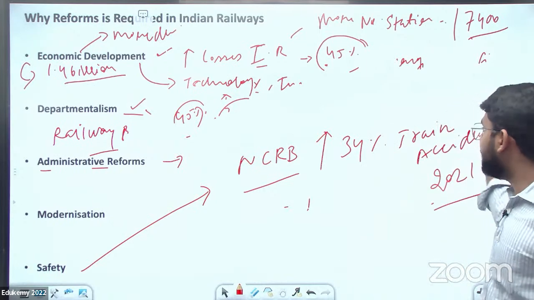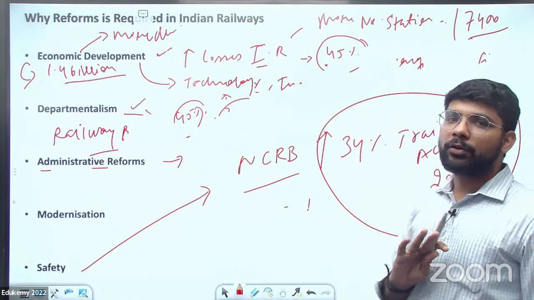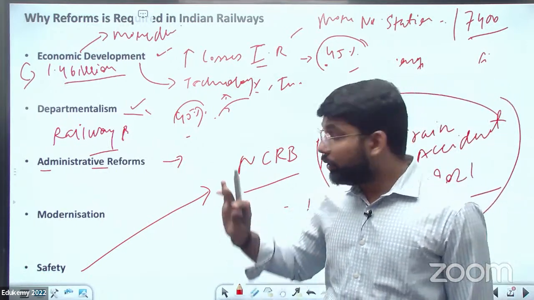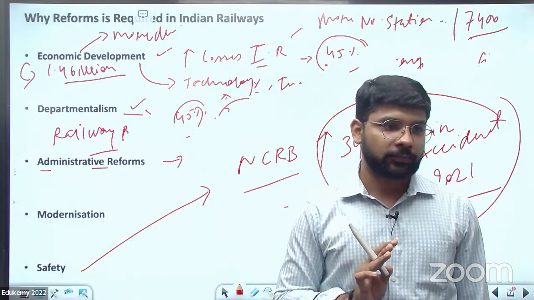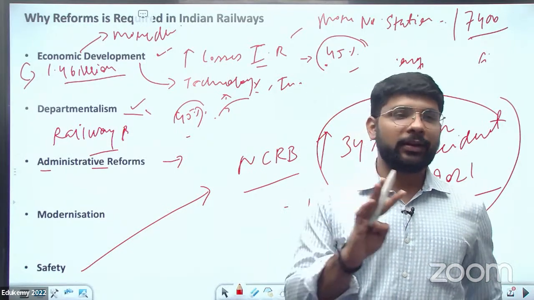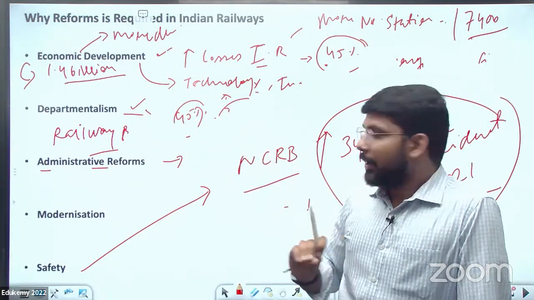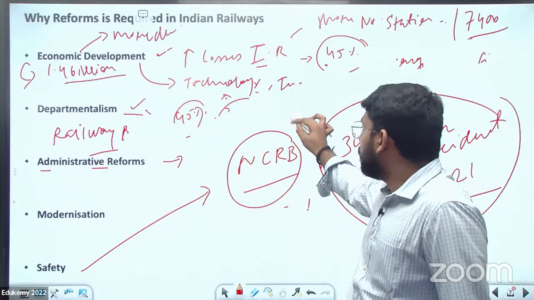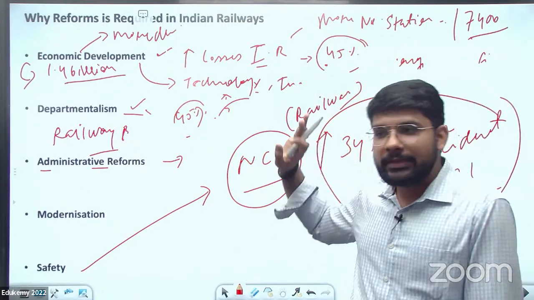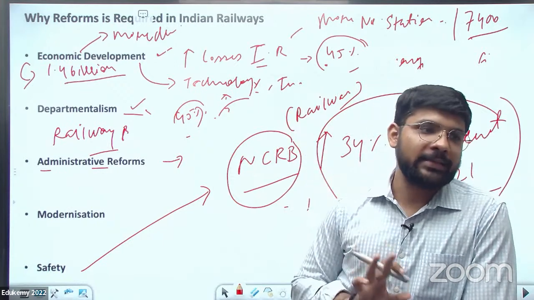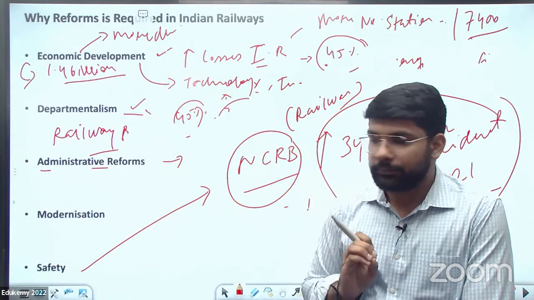If you are not writing the data in your answer, you will not get good marks. If you are not writing examples, if you are not writing about the reforms with examples, you will not get good marks in your answer. So whenever you are writing your answer, write good data and quote the organization name. Like here we are quoting the National Crime Record Bureau. The data is not given by me, this is given by NCRB. So we need to quote the data according to the given organization.